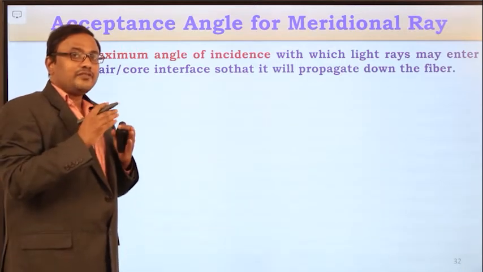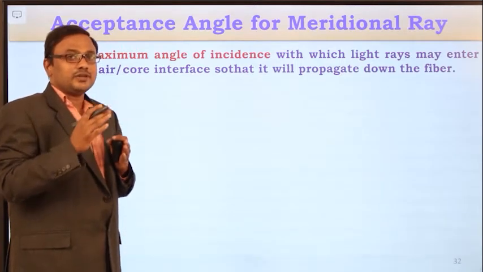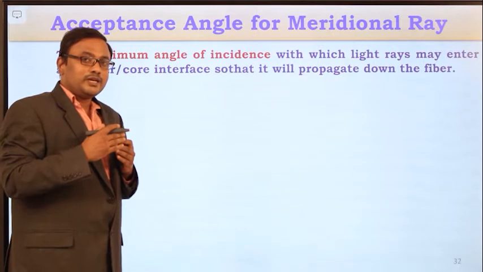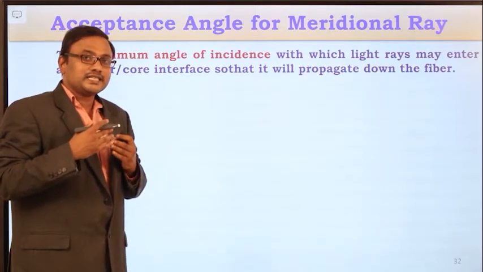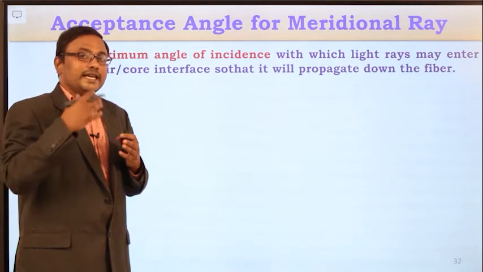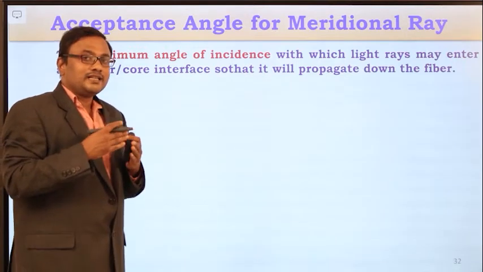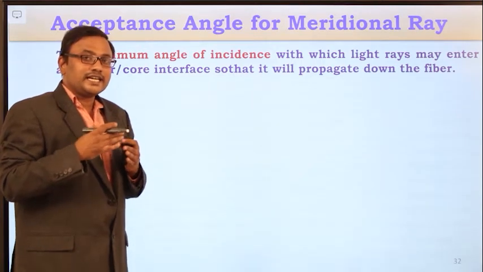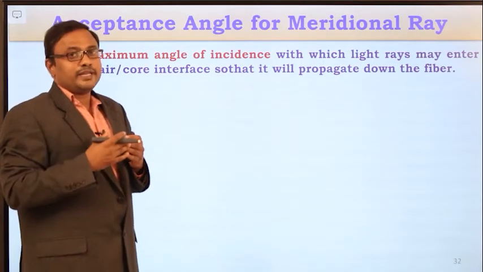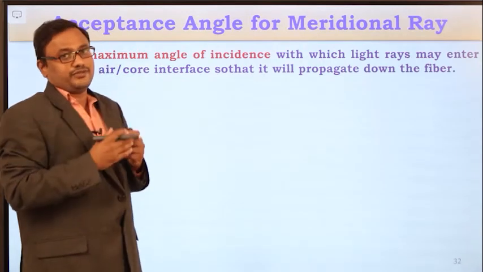If the angle of incidence is less than or equal to the acceptance angle, then only the light ray will propagate down the fiber. And if the angle of incidence at the air-core interface is greater than the acceptance angle, then the light ray will not undergo total internal reflection. Instead, it will enter into the cladding medium, which leads to loss of information.